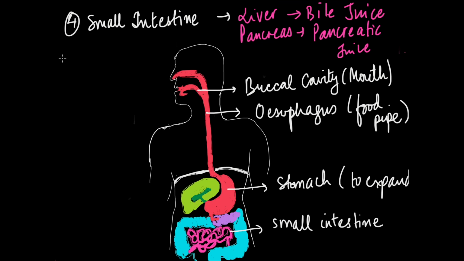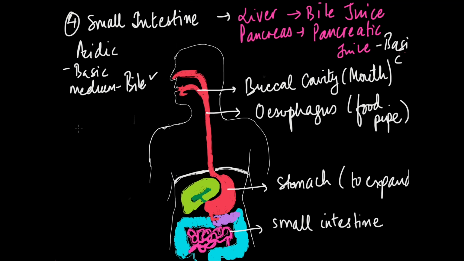So, first of all, remember that food from the stomach is acidic in nature because there was HCl, right? So, it was acidic. But the pancreatic juices need a basic medium. Okay? Pancreatic juice needs a basic medium to work. So, how is the basic medium provided? Well, the basic medium is provided by the bile juice,